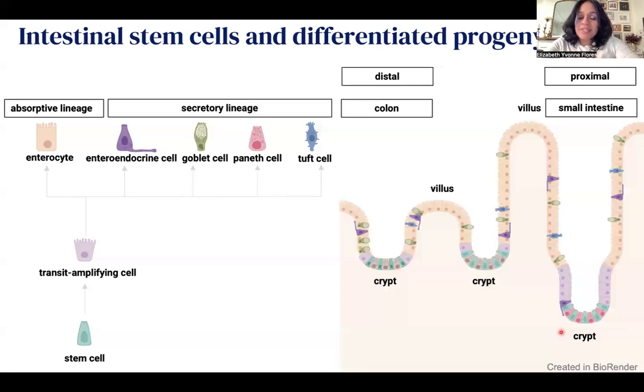So to better understand what is happening in your gut, and analyze whether this is a direct or secondary effect of the virus, we established a human iPSC-derived human intestinal organoid model, one in which we're able to show stem cells, transient amplifying cells, and then either the cells that make up the absorptive lineage or the cells that make up the secretory lineage. Now we have two distinct organoid types. We have distal organoids, which resemble the colon because they express markers that are present in the colon, or we have proximal organoids that resemble the small intestine because they express markers that are present in the small intestine.